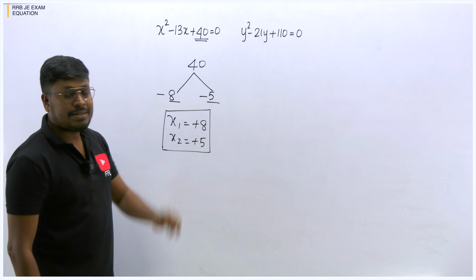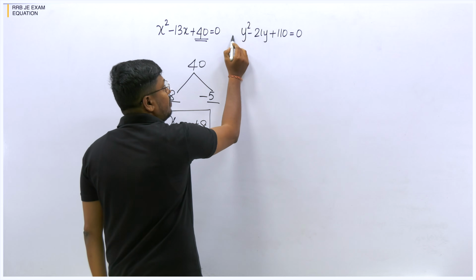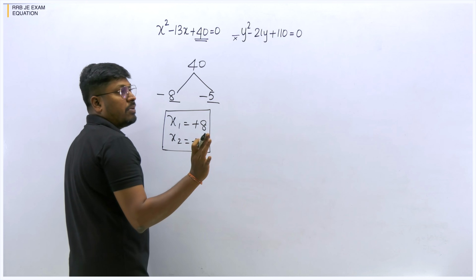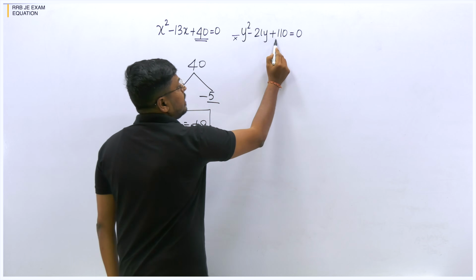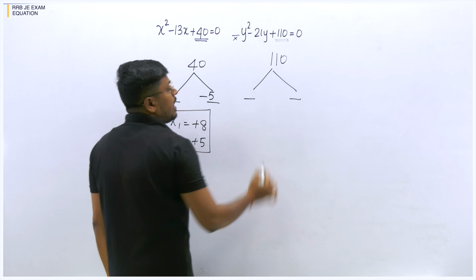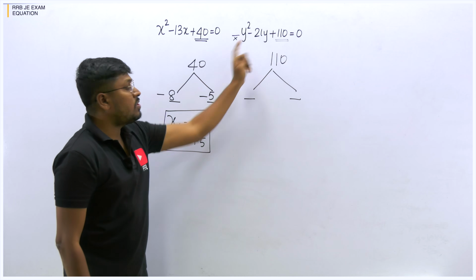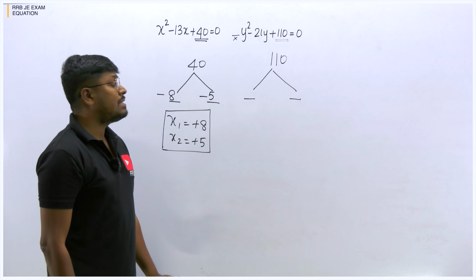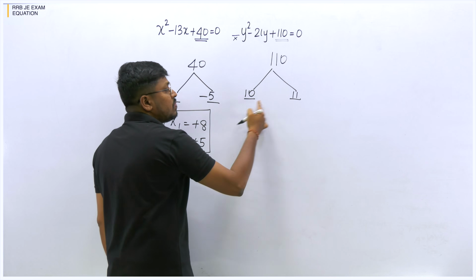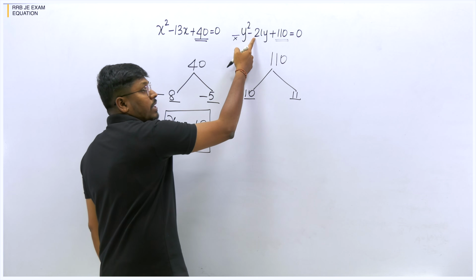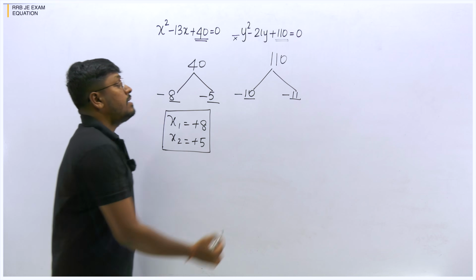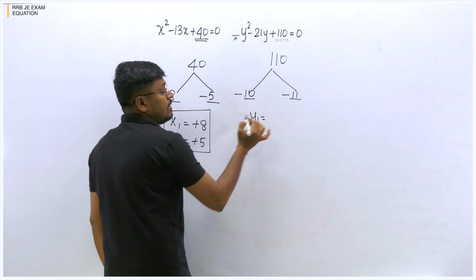Similarly you have to solve the second equation. In the second equation also, before y square we don't have any constant. If we have a constant, I will teach you what to do and how to solve the question. But here we don't have any constant. So take the last number 110. The two numbers that we are going to multiply, the result should be 110, and when we add the two numbers, the result should be minus 21. So we take 10 and 11, right? When you multiply 10 and 11, the result will be 110. When you add these two numbers, the result will be 21, but our target is to get minus 21. So minus 10 and minus 11. When you multiply both the numbers, the result will be positive. So while writing the roots, change the sign.